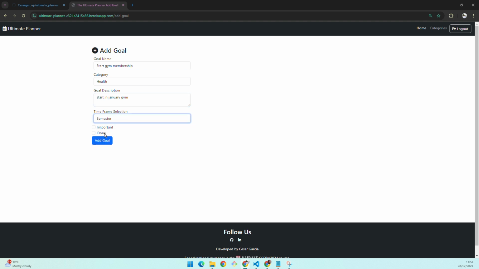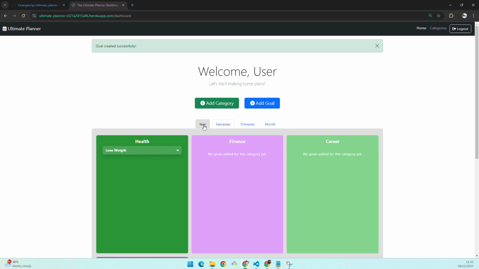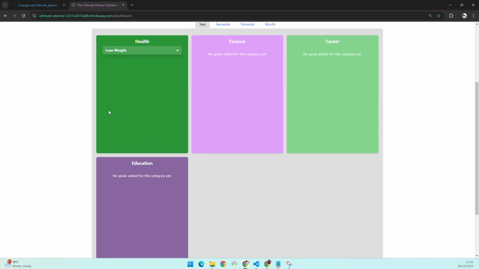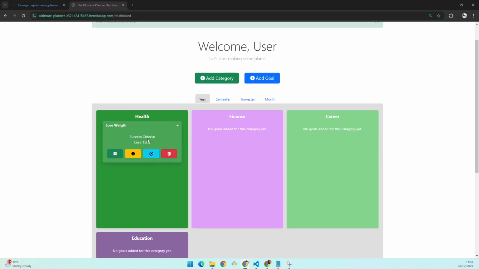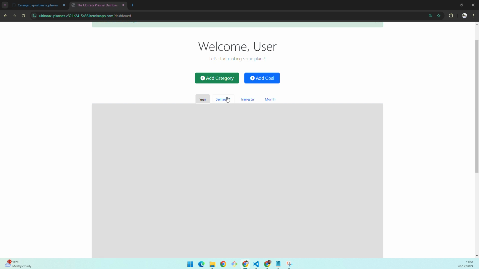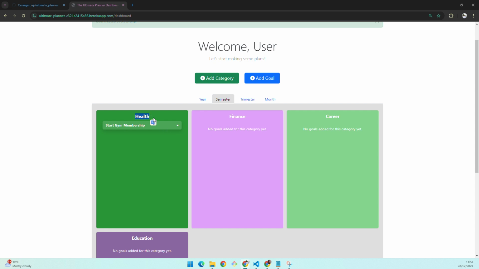And then I'll put it for the semester and add this goal. So this will help me break down my big goals. For the year, I know I want to lose 15 kilos of weight. But then for the first semester, what I'm going to do for health in order to achieve that goal: I'll start a gym membership, and my success criteria will be start in January at the gym.